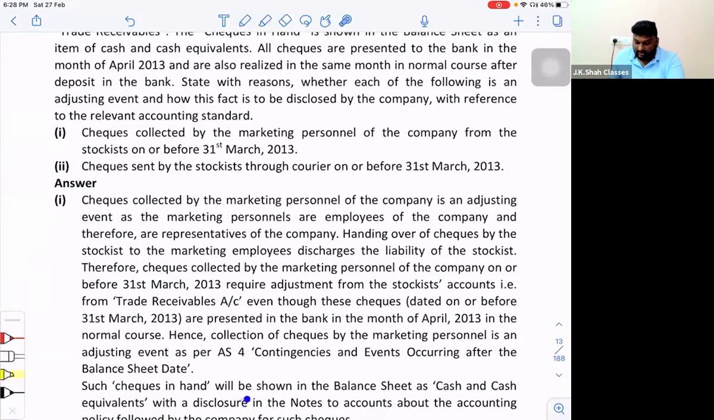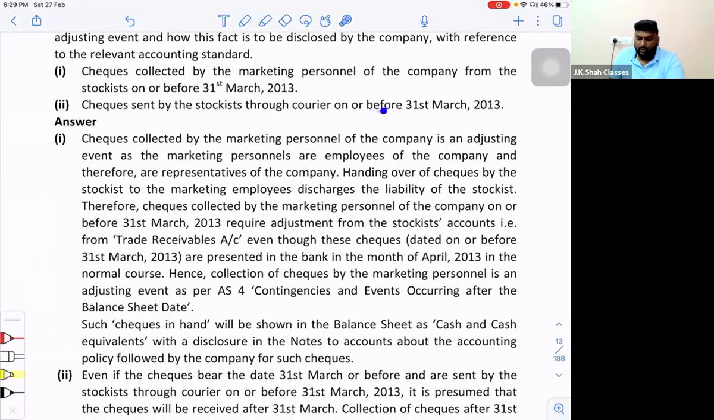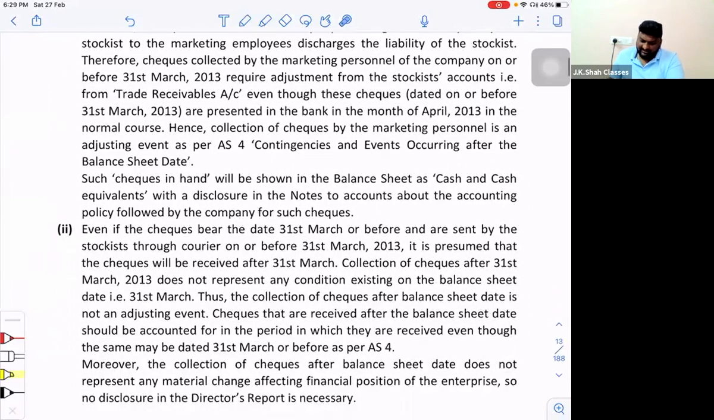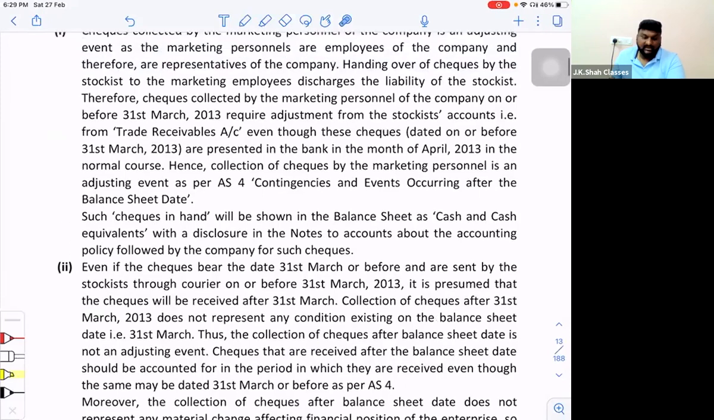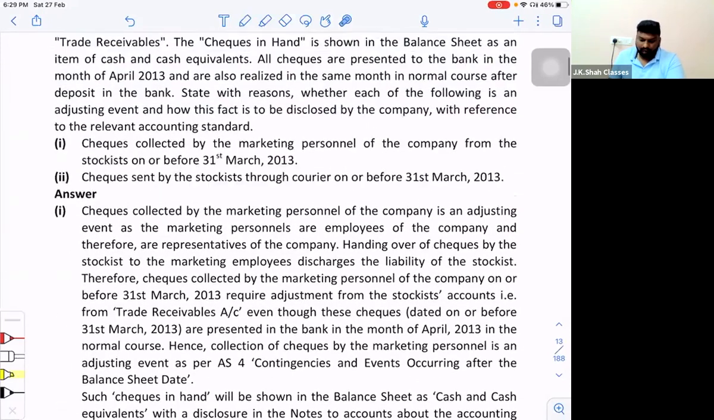So such checks in hand will be shown in the balance sheet, in this case, as cancellation. But in the second question, the check sent by the stockist by courier will have the same answer as we did right now. Okay, sir. Thank you.